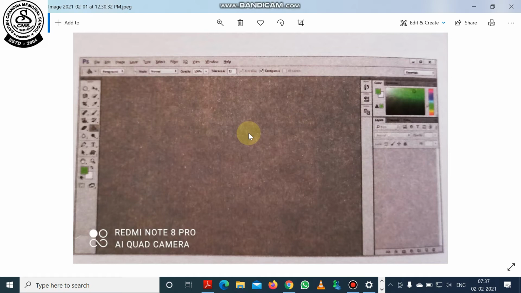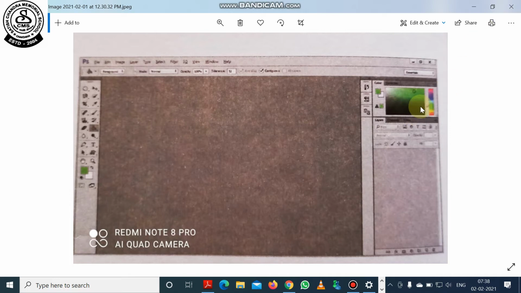Here you can see at the top there is the menu bar, where file, edit, image are there. At the bottom there is the option bar. At the left side there is the tool panel where you can have many tools. In the middle you have the working area. At the right-hand side you have the right panel where you can have the color shades. You can add gradients, color gradients also.